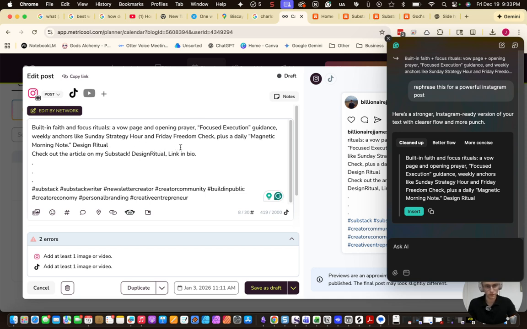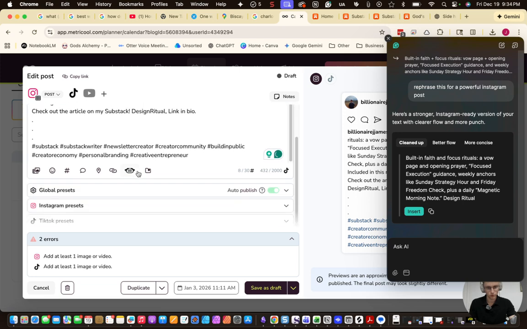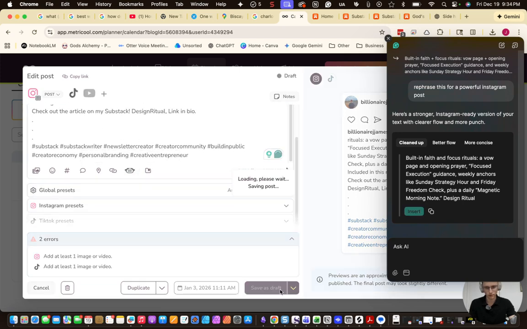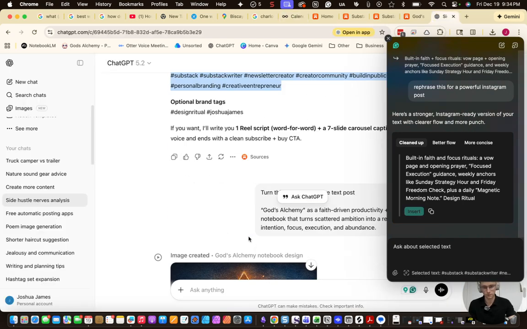hour and Friday freedom check, plus a daily magnetic morning note included in this notebook. Boom. Okay, save as draft. Let's see what we got for an image.